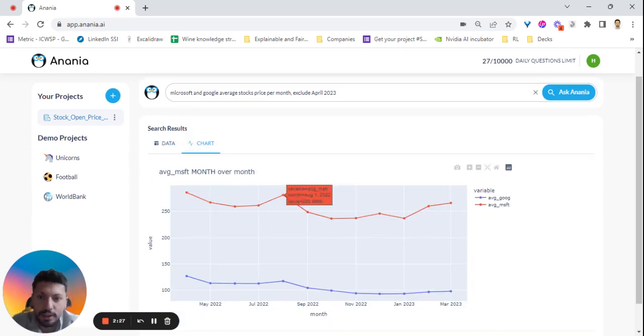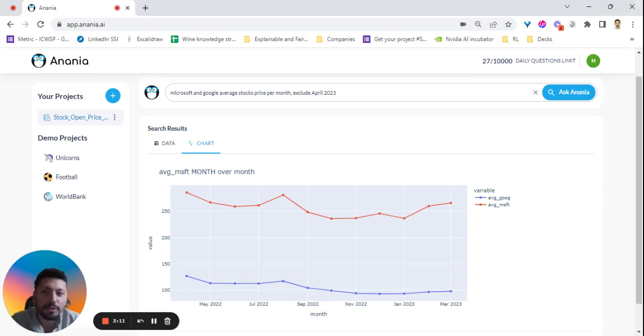As you can see, the correlation is visible. The two stock prices are moving in the same direction, even though the unit value for Microsoft is higher. But you can actually see that here, from November to December, the stock price has increased for Microsoft and a bit decreased for Google. Overall, we can observe strong increasing tendency starting from that time for Microsoft, and we can observe a bit of decrease but overall constant stock price pattern for Google. I think this helps us to form some initial hypothesis that when ChatGPT was introduced at this point of time, the two stock prices started not to follow the same industry pattern.